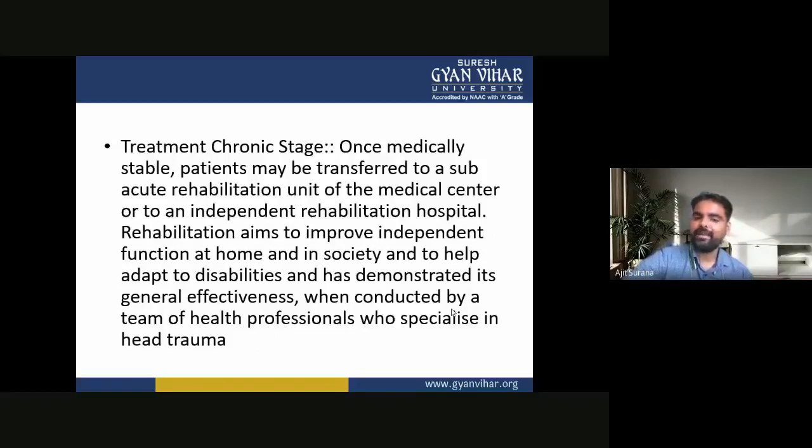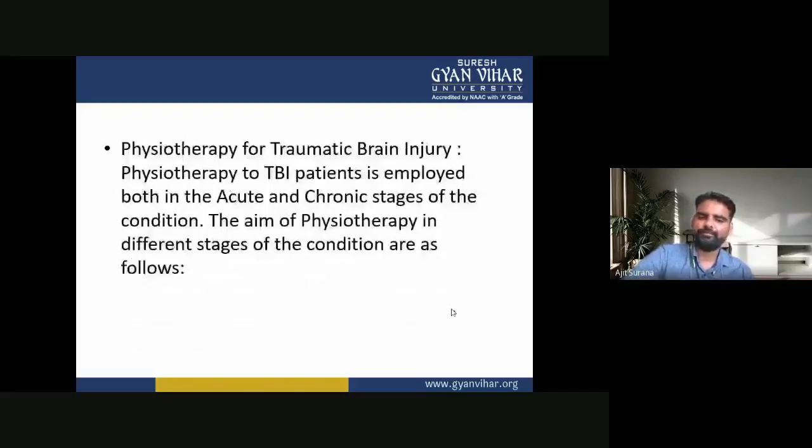So treatment in chronic stage, once the patient is medically stable, the patient may be transferred to a subacute rehabilitation unit of the medical center or to an independent rehabilitation hospital. Rehabilitation aims to improve independent function at home and in society and to help adapt to disabilities, and has demonstrated its general effectiveness when conducted by a team of health professionals who specialize in head trauma.